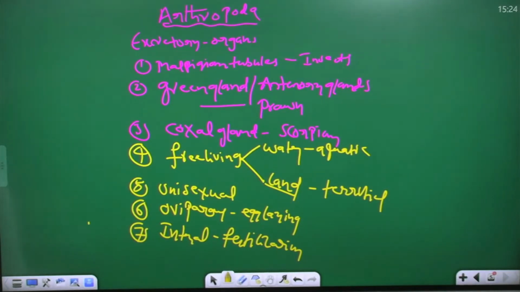Excretory organs are Malpighian tubules, green glands or antennary glands, and coxal glands. Mostly free living organisms, some live in water, some live on land. Most arthropods are unisexual or dioecious. Most are oviparous, egg laying. Fertilization is internal.